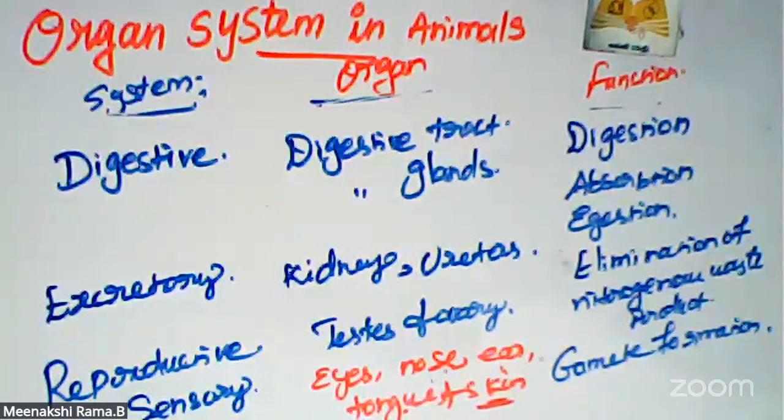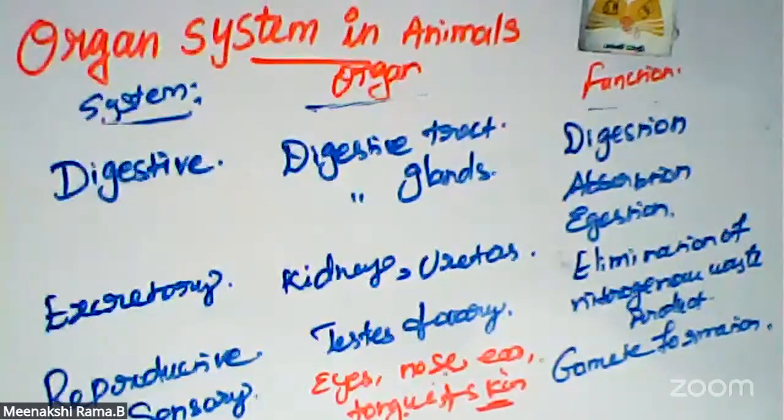And then the endocrine system, where different kinds of glands are present: pituitary, thyroid, parathyroid, adrenal, and pancreas. So these glands coordinate the functions of all organ systems. That is the main function of the different kinds of glands.